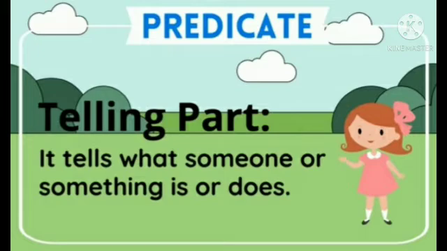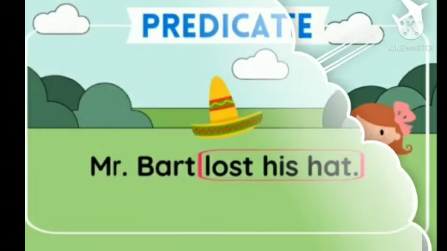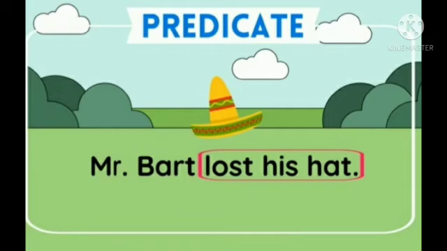So a predicate also contains an action, the verb which shows the action. As you can see in the next example: Mr. Bart lost his hat. Now here lost his hat is the predicate. Why is it? Because this is the part of the sentence that tells something about the subject. For example, Mr. Bart is the subject. Now here, in Mr. Bart lost his hat, the predicate is telling something about the subject. So here the Mr.